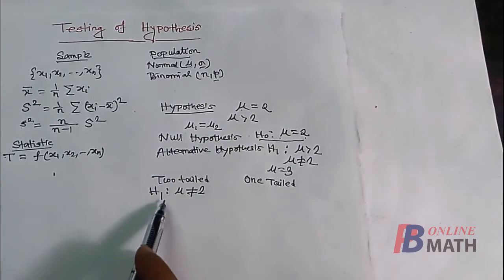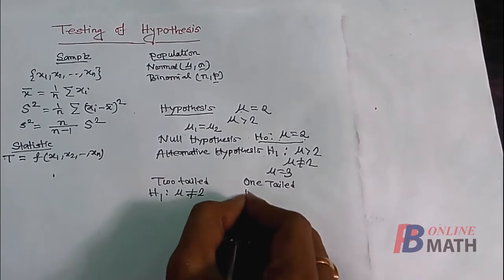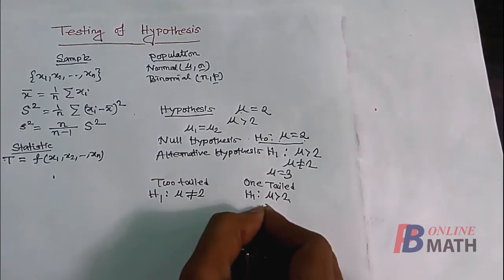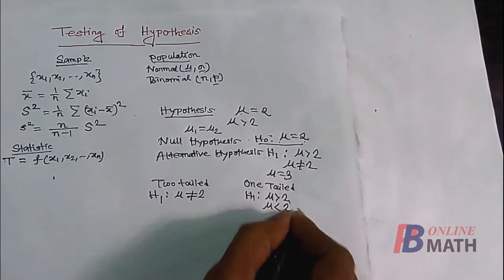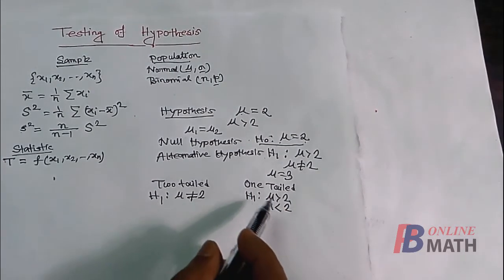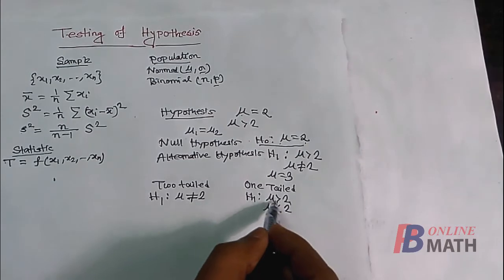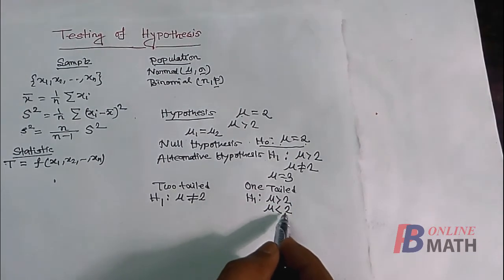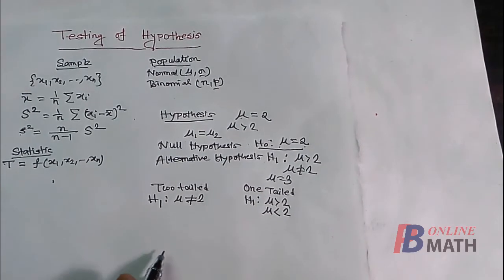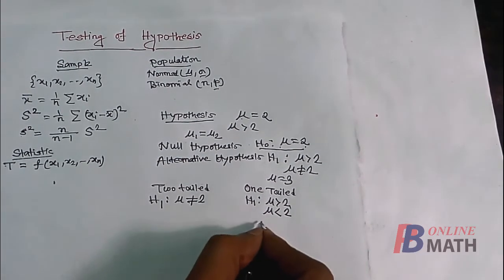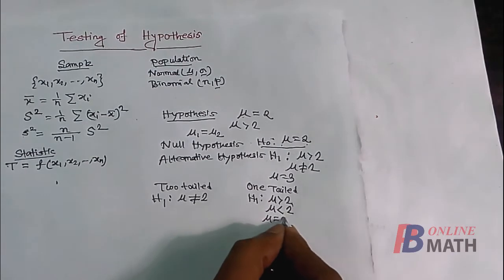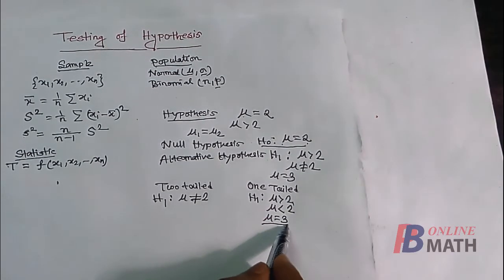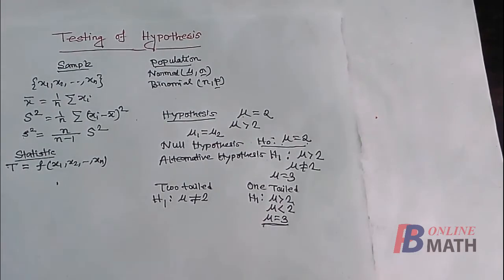This is called a two-tailed test. One can assume the alternative hypothesis as either mu greater than 2 or mu less than 2. These are examples of a one-tailed test. In that case, mu greater than 2 is called a right-tailed test, and mu less than 2 is called a left-tailed test. If someone assumes mu equal to 3, then this 3 is greater than 2, so this is a part of the right-tailed test.